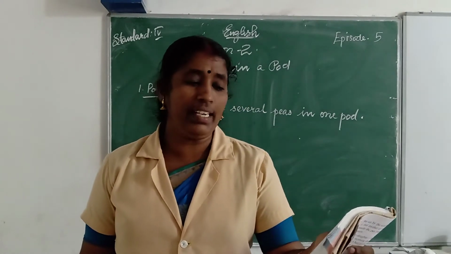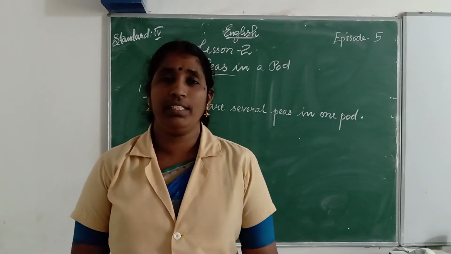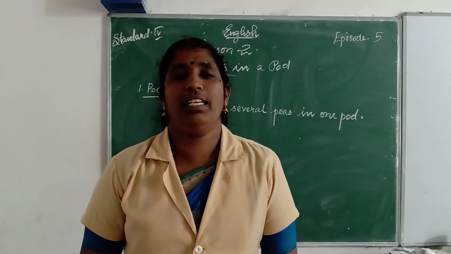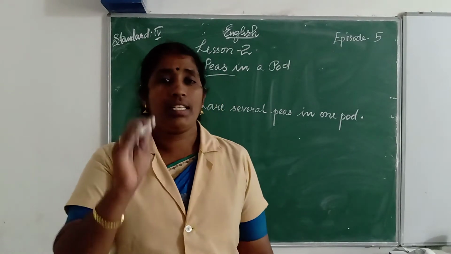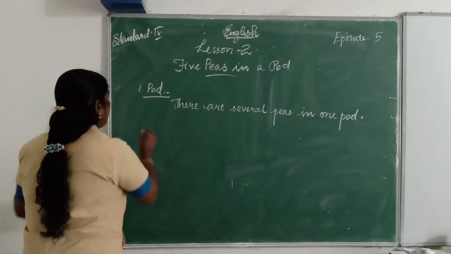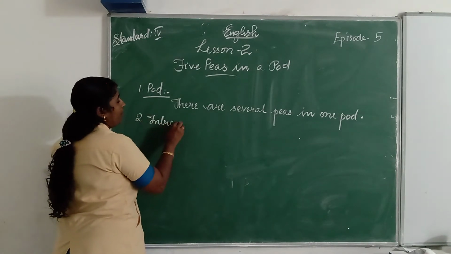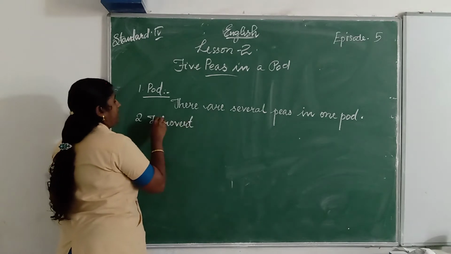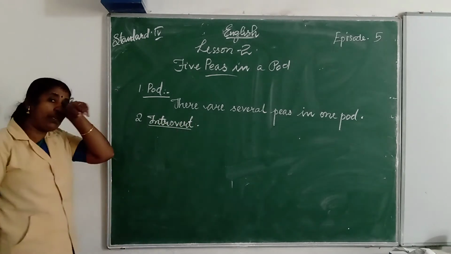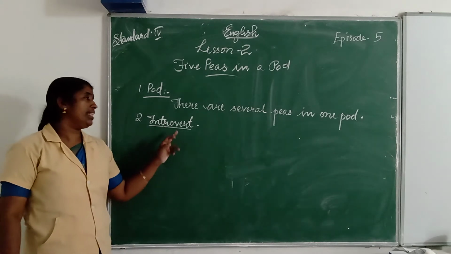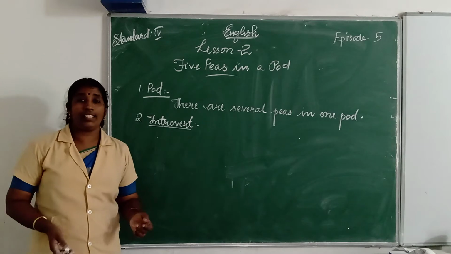Which is the next word? Introvert. Who is an introvert? What is the meaning of introvert? Yes, a shy person. An introvert is a shy person. Introvert means shy person. Second one, introvert, I-N-T-R-O-V-E-R-T. Do you understand the meaning? Then we can write a sentence. Introvert means shy person. Let us write a sentence like that.